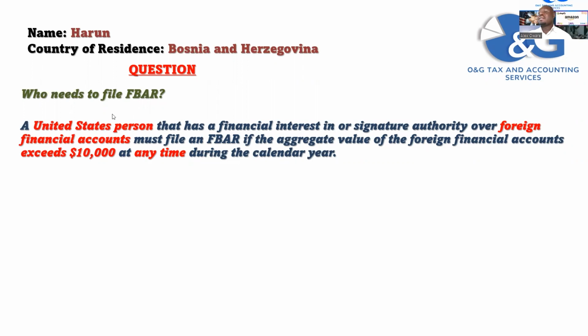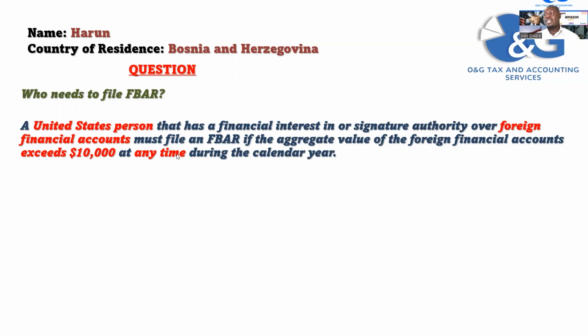So as you can see, there are four points that are very important for FBAR, whether you own an LLC or you're a U.S. person. First, to file an FBAR, you have to be a U.S. person. I'll talk about who a U.S. person is real quick. Then you also have to have a foreign financial account, which includes things like checking and savings accounts. And then the aggregate value you have in foreign bank accounts must exceed